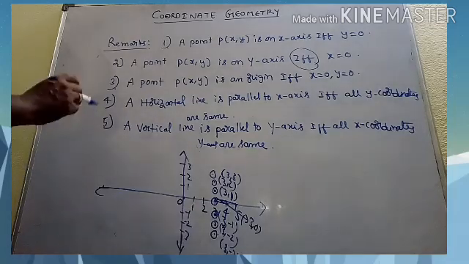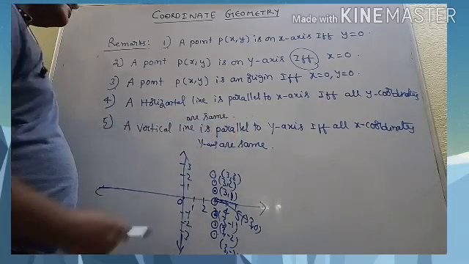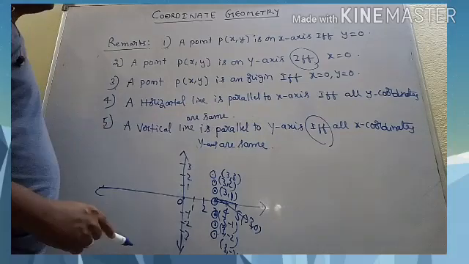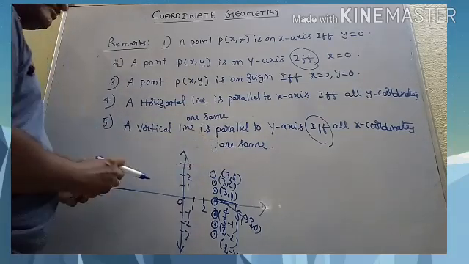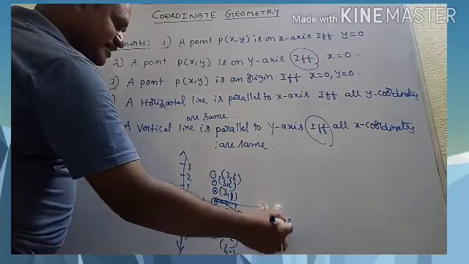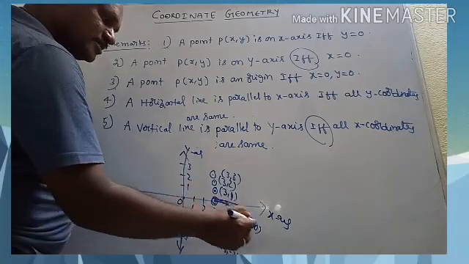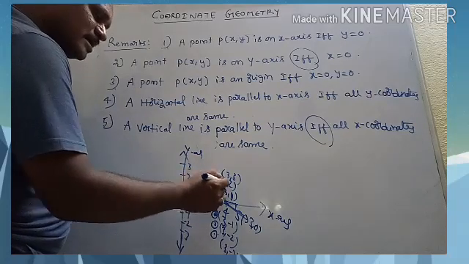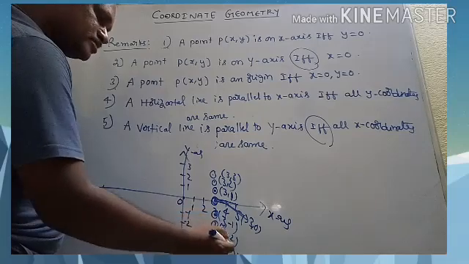Now regarding the fifth remark, a vertical line is parallel to the y-axis if and only if all x coordinates are the same. For example, my dear students, this is the graph you have here. This is the x-axis and this is the y-axis. Suppose I take this point, this is 3, 0 on the x-axis. This is now 3, 1. This is 3, 2. This is 3, 3. This is 3, minus 1, 3, minus 2, 3, minus 3.